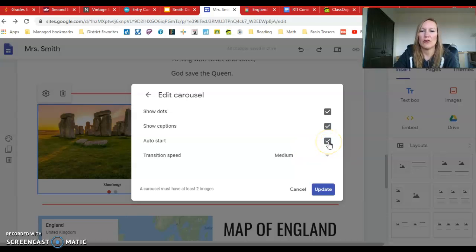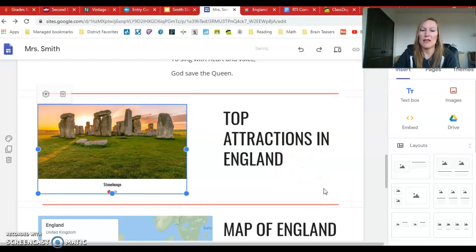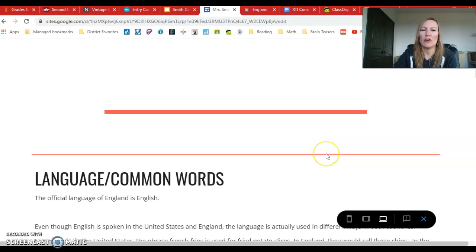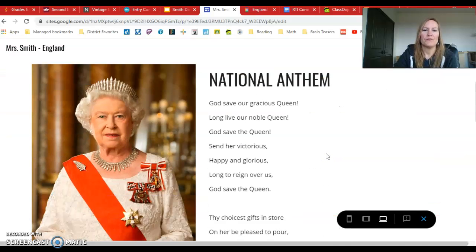We're going to auto start. You have to click auto start, which means the images will automatically go without you clicking. Let's do a medium speed. And now I'm going to click update. And now I'm going to go preview one more time and show you guys what that looks like when it has auto start on. So here we go.